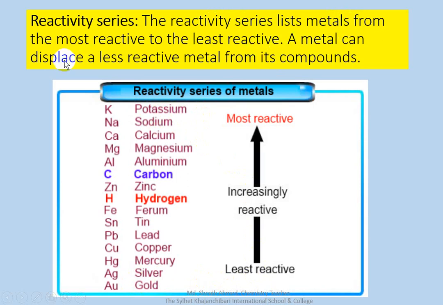A metal can displace less reactive metals from its compound. If another compound contains a less reactive metal, the more reactive metal can replace the less reactive metal. Have you understood the reactivity series? It is the list of metals from the most reactive to the least reactive.